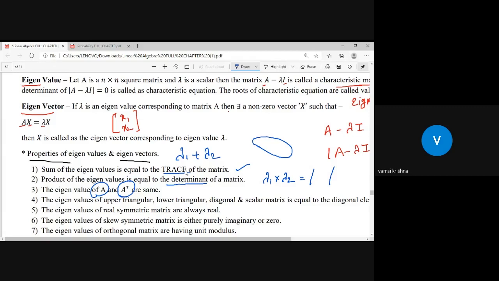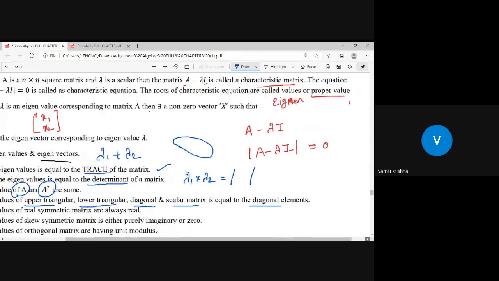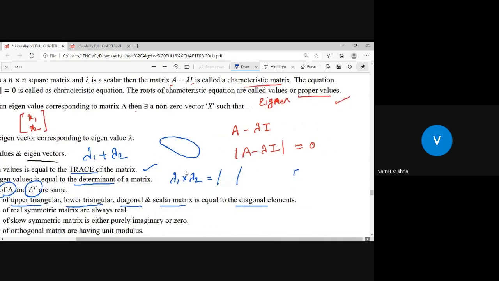And next property, a very important property. The eigenvalues of an upper triangular matrix, lower triangular matrix, diagonal matrix or scalar matrix are equal to the diagonal elements. Sir, what is meant by diagonal elements? Suppose the given matrix is something like this, 2, 3, 4 on the diagonal and 0 elsewhere. This is the diagonal matrix.